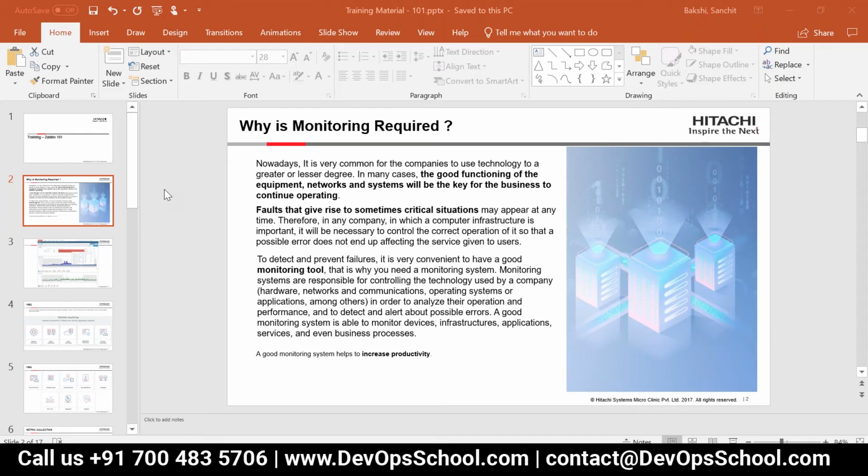Through Zabbix, you will be able to monitor multiple devices. You can monitor a heterogeneous environment, whether it is related to your network, Windows servers, Linux servers, or VMware. Also, if you have any other devices, for example IP cameras, printers, a UPS, and other devices, you will be able to monitor those as well.